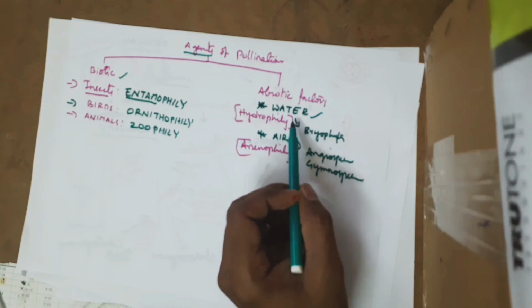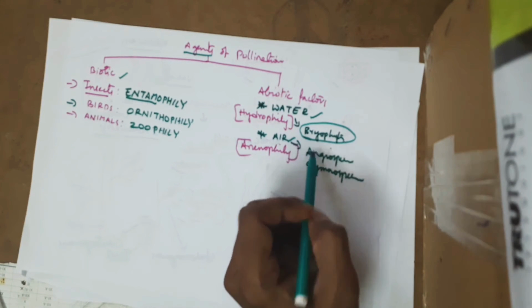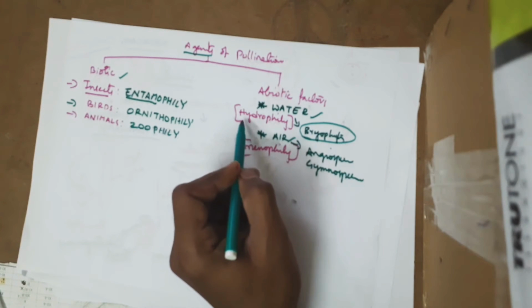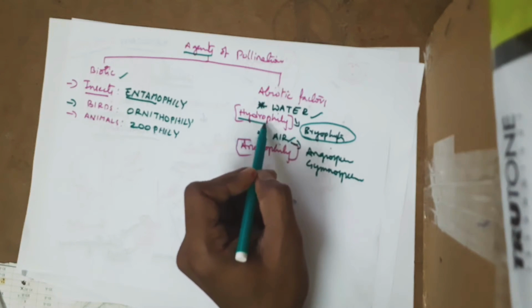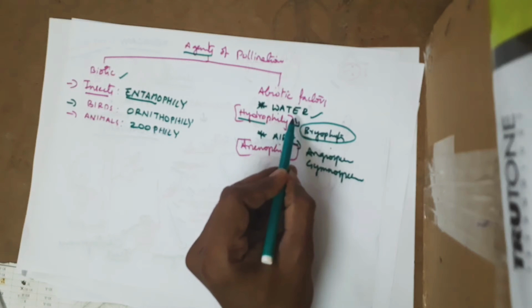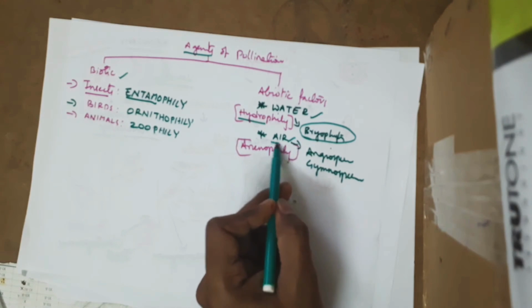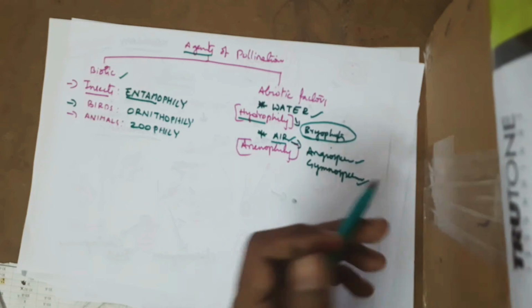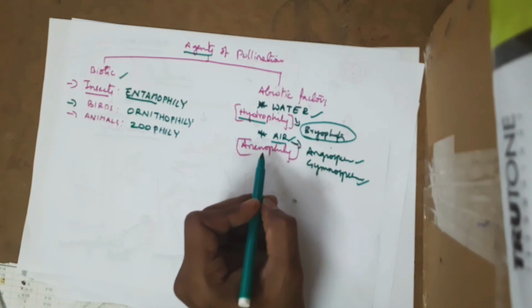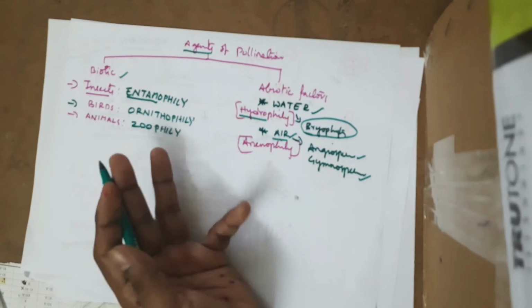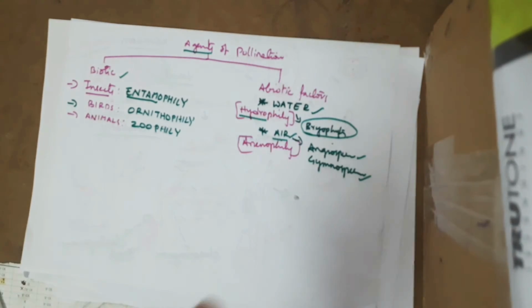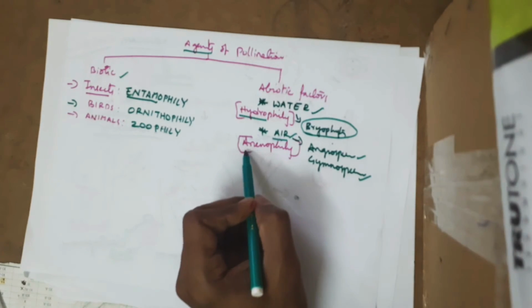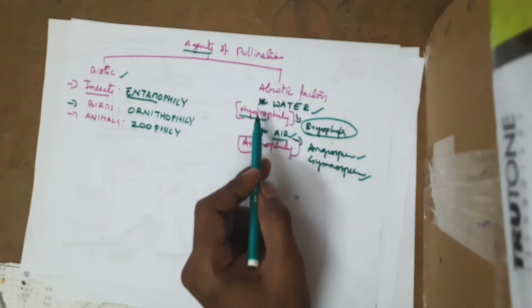If you see the abiotic agents, there are majorly water and air, which help in carrying the pollen grains. Especially bryophytes do that. The method is called hydrophily. Same way, air is also participating, especially the majority of the angiosperms and gymnosperms, majorly gymnosperms, participate in this method of transport of pollen grains. This is called anemophily and hydrophily.